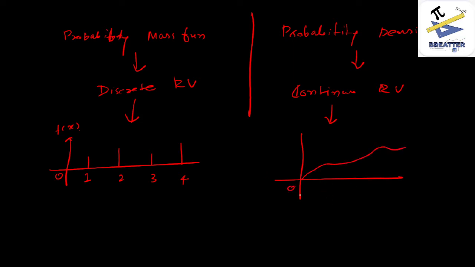A discrete variable belongs to values like 0, 1, 2, 3 up to n, whereas it does not belong to values like 1.2, 1.5. In case of a continuous random variable, it can take any value, 1.5, 1.2, any value. It may be decimal or integer. So these are the differences between probability mass function and probability density function.